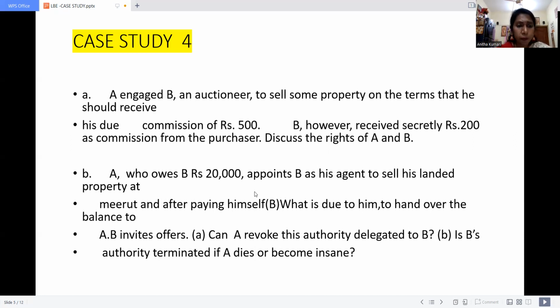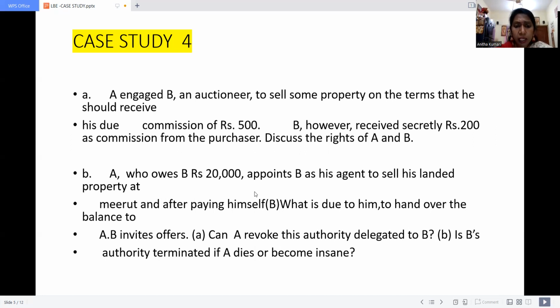Now point B, case study 4B. A who owes B rupees 20,000 appoints B as his agent to sell his landed property at merit, and after paying himself what is due to him, to hand over the balance to A. B invites offers.